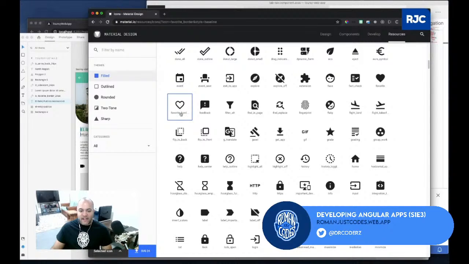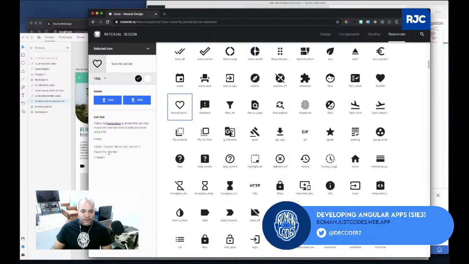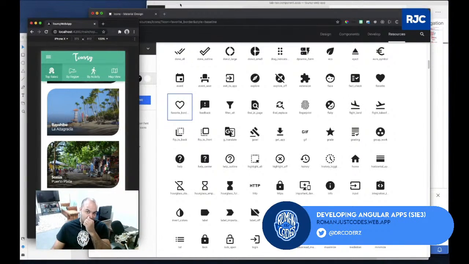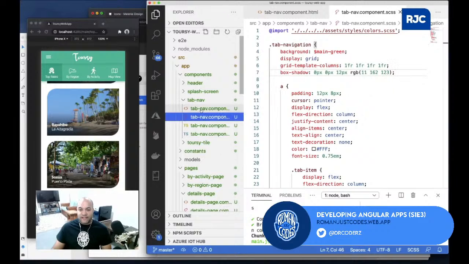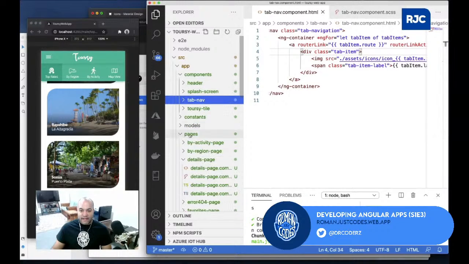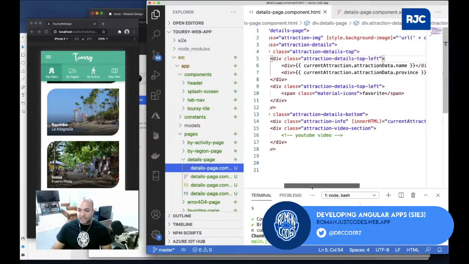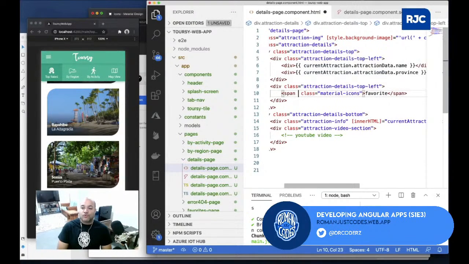So you see it's the favorite border, favorite underscore border. I could make that a little component, but for now, I'll just keep it simple. In my details page, for example, you see the span right here, right? I'll do a toggle. So I'll do click, and then toggle favorite, right?